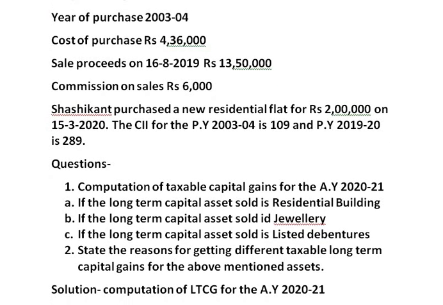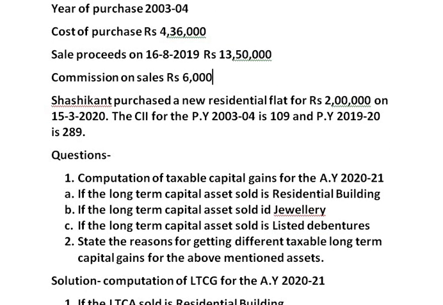For this information you are asked two questions. Question number 1 is computation of taxable capital gain for the assessment year 2021, if the long-term capital asset sold is a residential building, if it is jewellery, and if it is listed debentures.